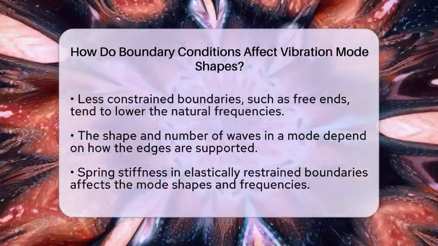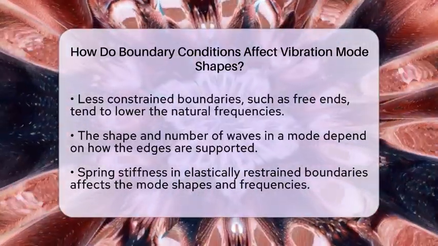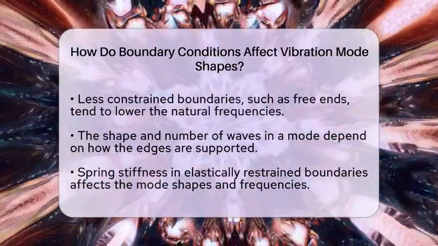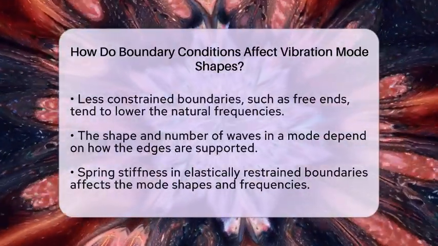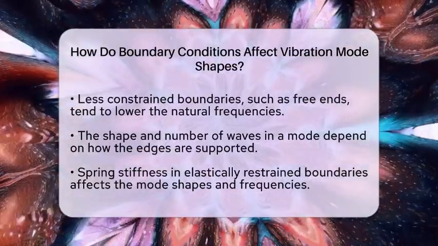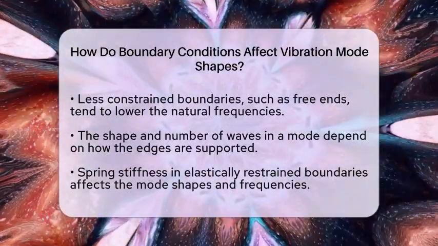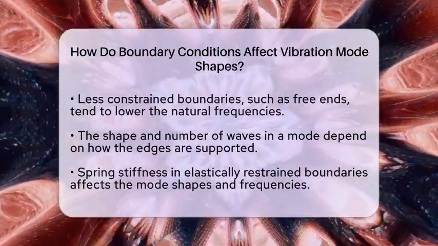If the boundaries are elastically restrained, modeled as springs, the stiffness of those springs affects the mode shapes and frequencies. Softer springs allow more movement, making the mode shapes look more like those of free boundaries. Stiffer springs push the shape closer to fixed boundary conditions.